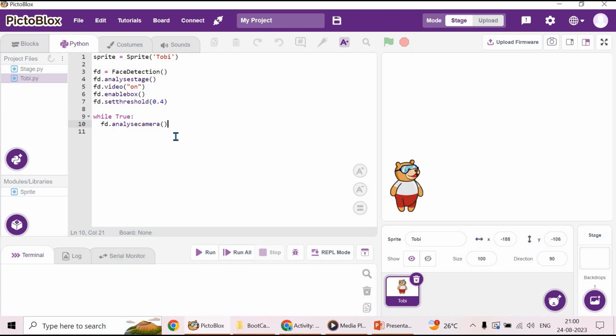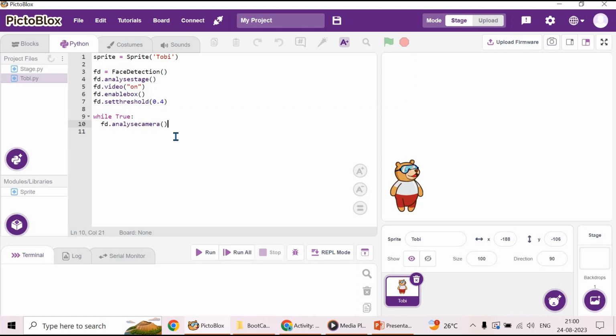The next step is to make Toby say the facial expression from the camera. Your camera is on, your face is detected. Now the face expression will be detected. Based on the expression, Toby has to say it, right? If your face is sad, it has to say sad. If there is no facial expression, it has to say neutral.